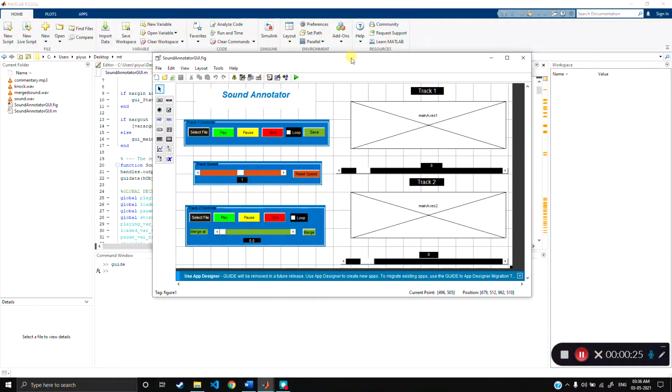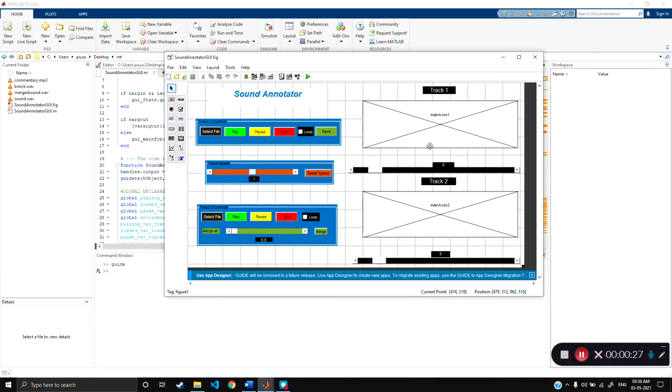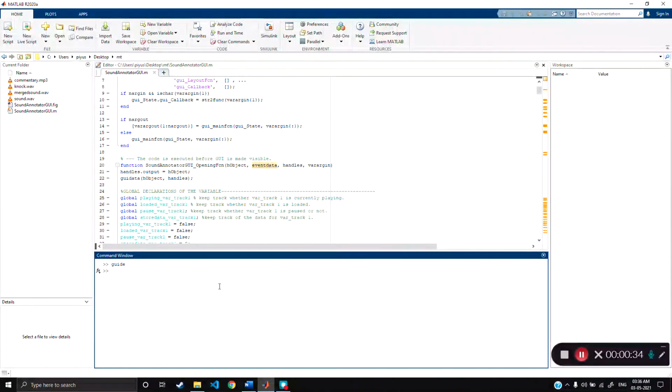So as we can see, there is the title. There are two track controls. There's a graph. There's a track speed timer.